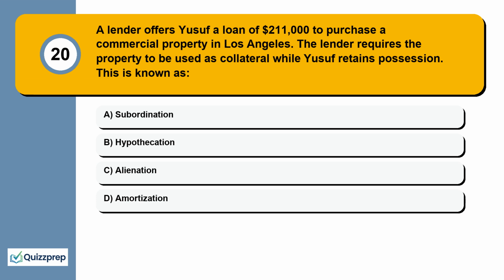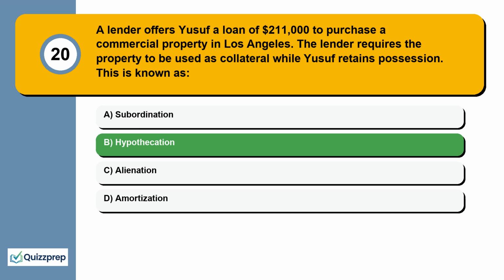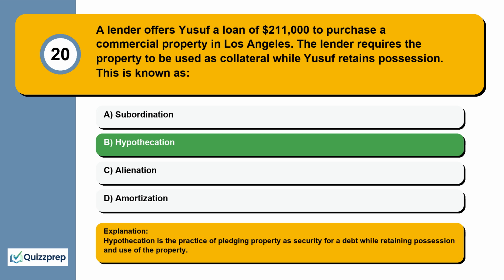Question 20. A lender offers Yusuf a loan of $211,000 to purchase a commercial property in Los Angeles. The lender requires the property to be used as collateral while Yusuf retains possession. This is known as subordination, hypothecation, alienation, amortization. Hypothecation is the practice of pledging property as security for a debt while retaining possession and use of the property.